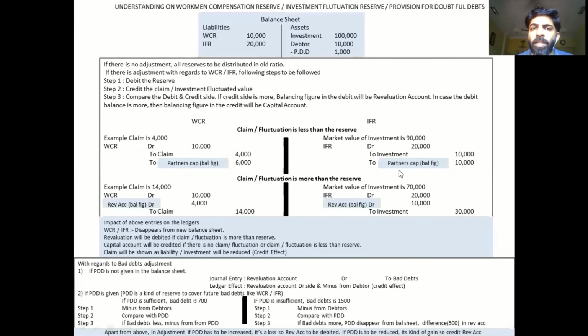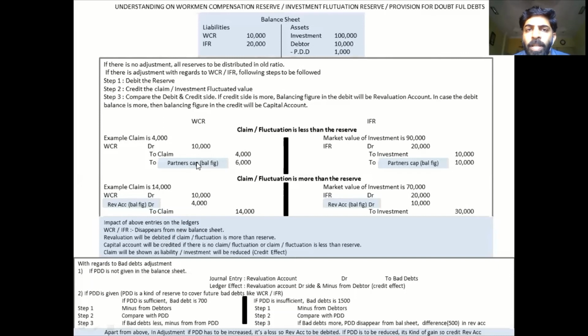So this is how we do WCR, IFR and PDD in any chapter. Now, knowing the journal entries will help you to do the posting. For example, when WCR and IFR are debited, you know what happens in the balance sheet. In the balance sheet, you have a WCR and IFR which has a credit balance. So when you debit it over here, it disappears from the balance sheet. This is what we have to understand. Now, what happens to the revaluation? Wherever you see the revaluation, you have to debit the revaluation account.